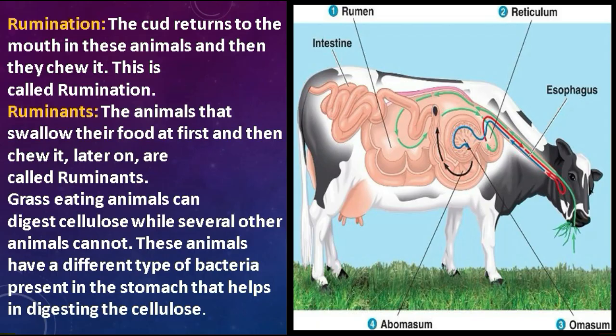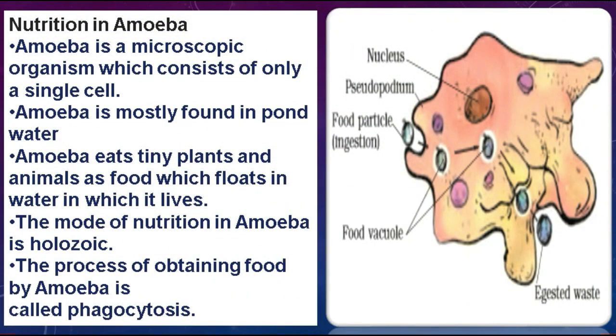Now moving on towards the next slide. Students, now in this section we will understand how some microorganisms like amoeba get their nutrition. So here we will learn nutrition in case of amoeba. Students, amoeba is a microscopic single-celled organism and it is basically found in pond water. And amoeba eats the tiny plants and animals which float in the water where it lives. And the mode of nutrition in amoeba is holozoic.